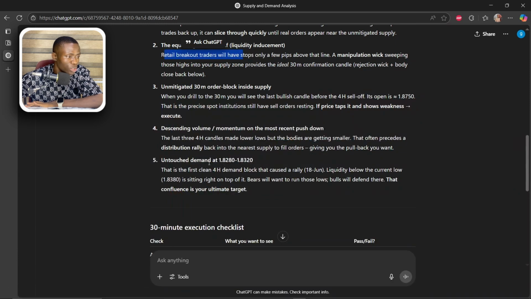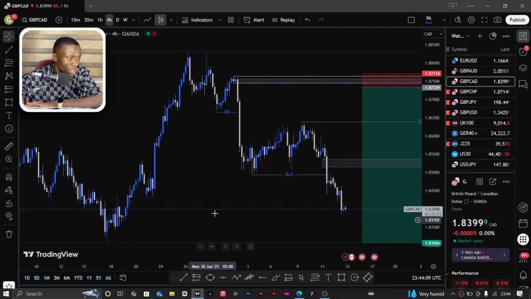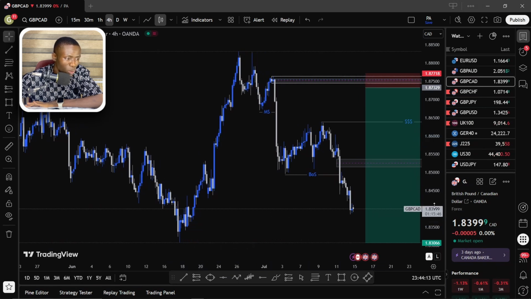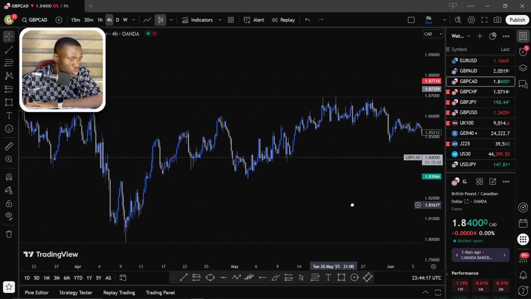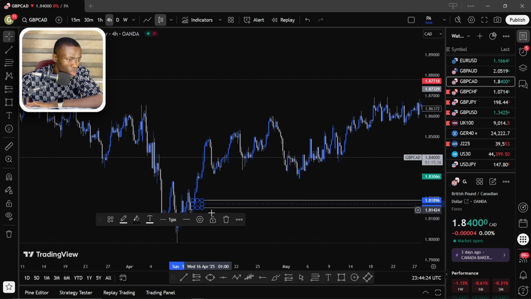Now next is untouched demand at 1.82. This is the first clean 4-hour demand block that caused a rally on 18 June, with liquidity below the current low, which is 1.8380. According to ChatGPT, there is a demand level right below here. So let's take a look at it. And that was true. Here's a level right here. There's a demand level right here. Well, ChatGPT was also right about this.